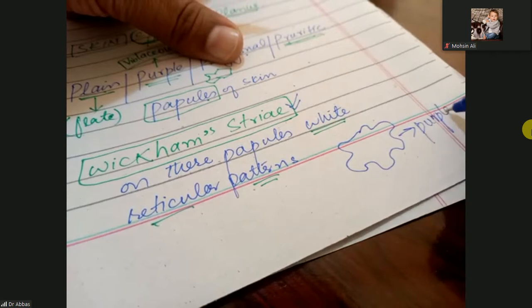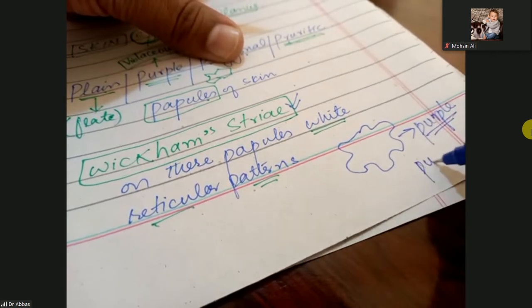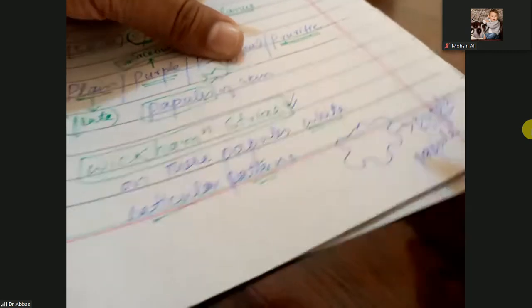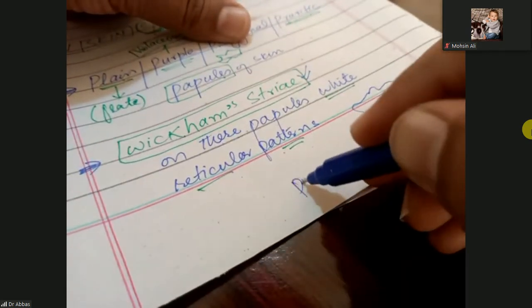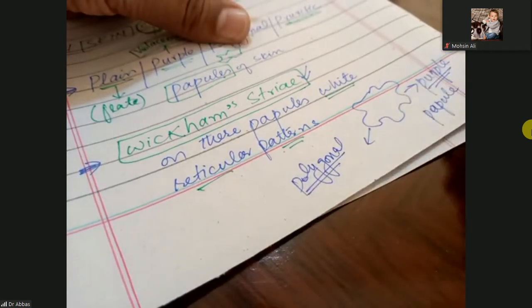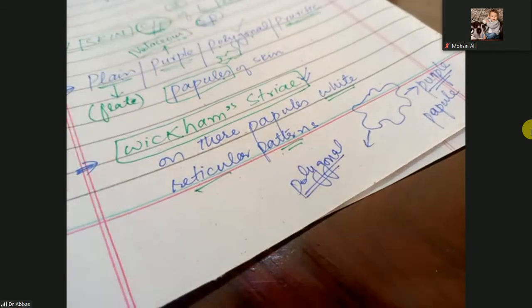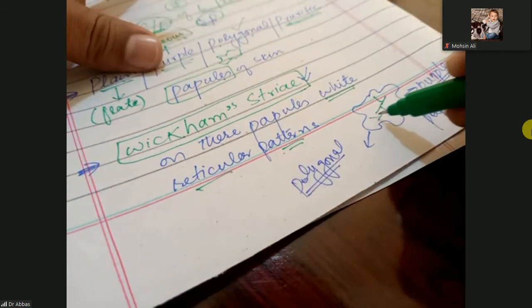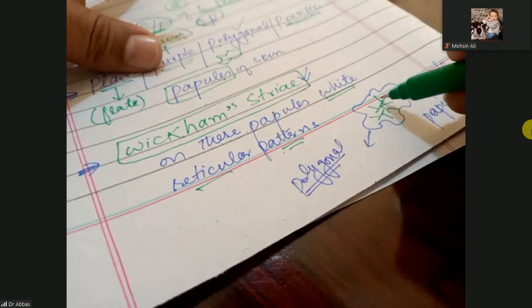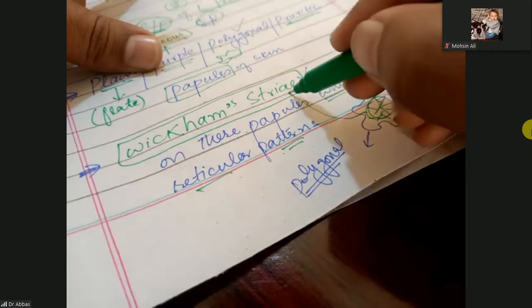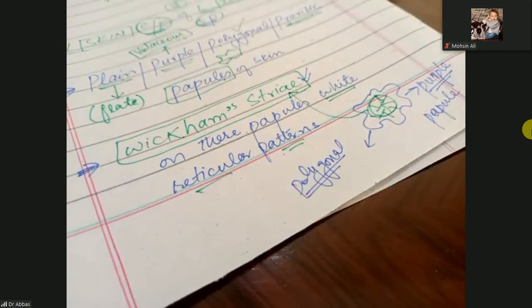Purple. Purple color papule. This is the purple color papule, and it is polygonal, with different angles. And this is pruritic, very itchy. And on these papules, you will observe there are white reticular patterns. So these white reticular patterns on these papules are known as Wickham's striae.